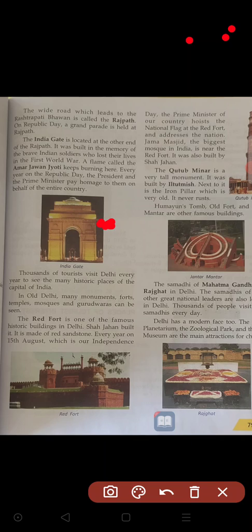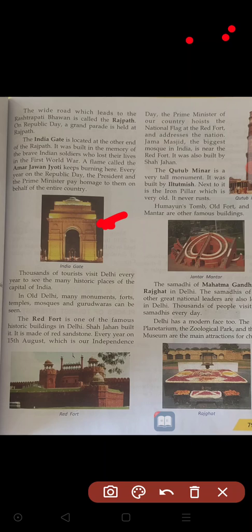India Gate is built in memory of those soldiers or martyrs who sacrificed their lives in the First World War. So in their memory, we have built this building called India Gate at the other end of Rajpath.